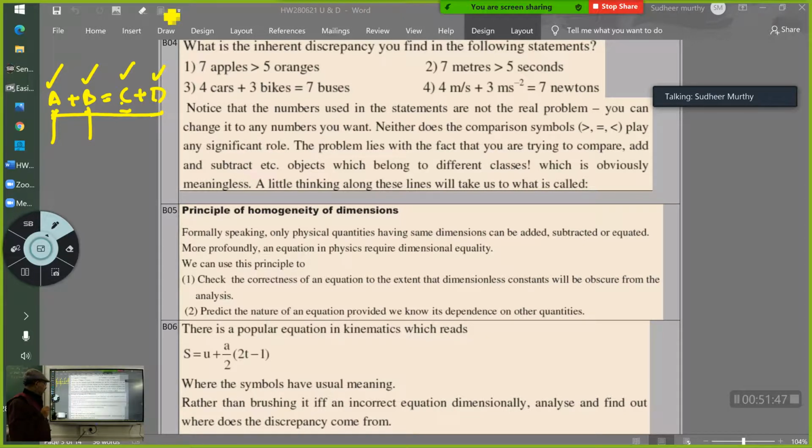We can use this principle. What is the use of this principle of homogeneity? You can check the correctness of the equation, to the extent that dimensionless constants will be obscure from the analysis. And predict the nature of the equation provided we know its dependence on other quantities.